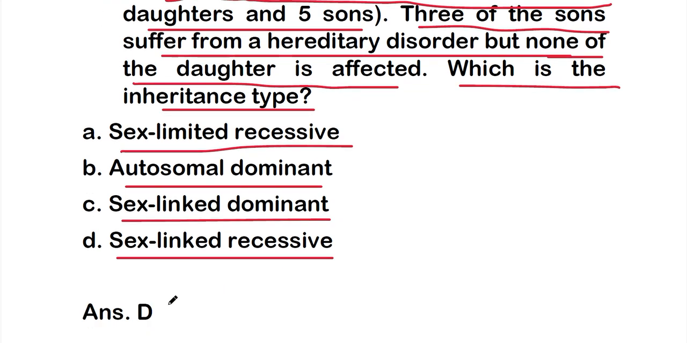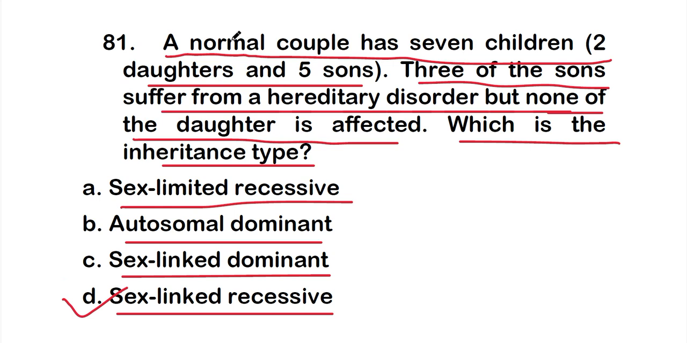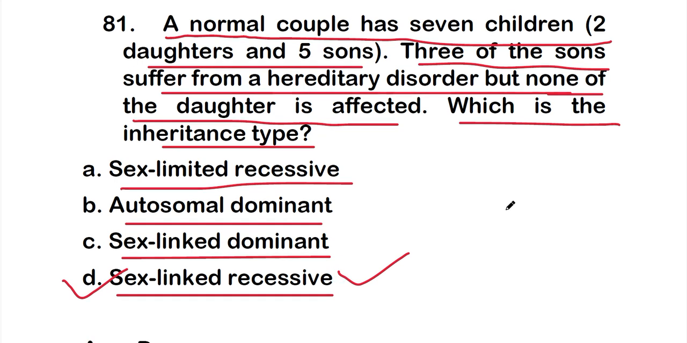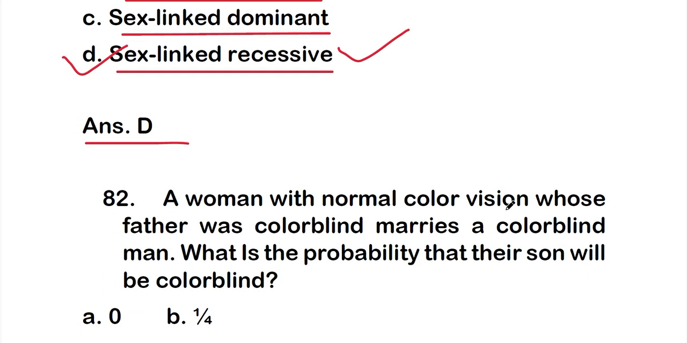So the right answer is option D, that is sex linked recessive. 3 of these 5 sons suffer from a hereditary disorder, but none of the daughters is affected. So it is sex-linked recessive inheritance. Okay, so let's move on to question number 82.